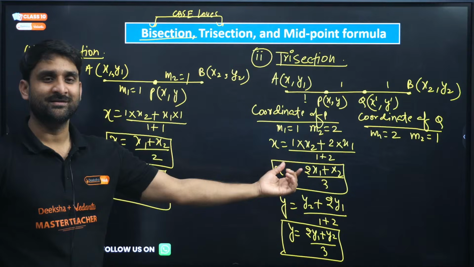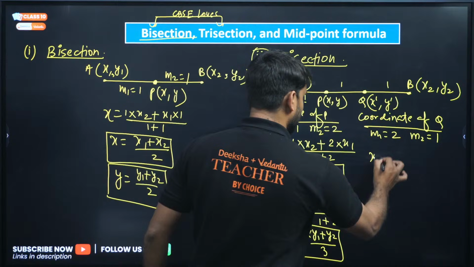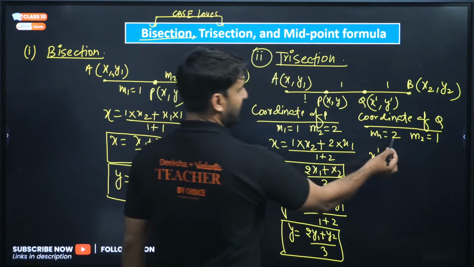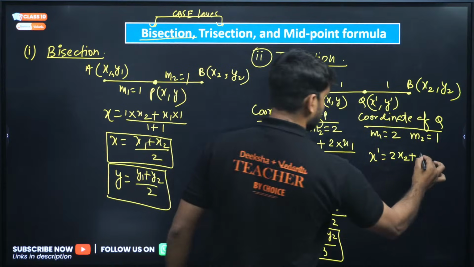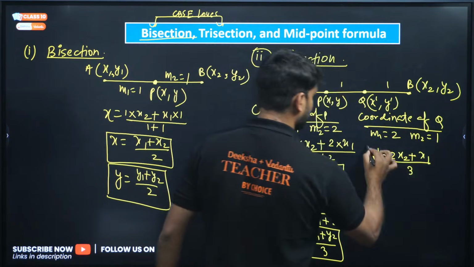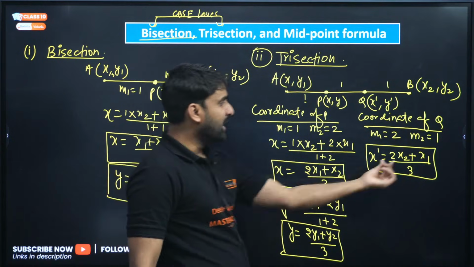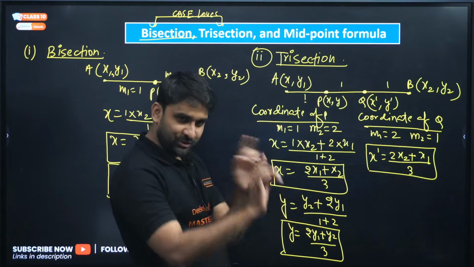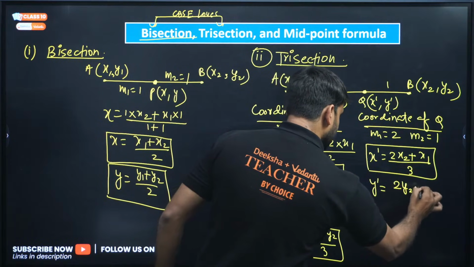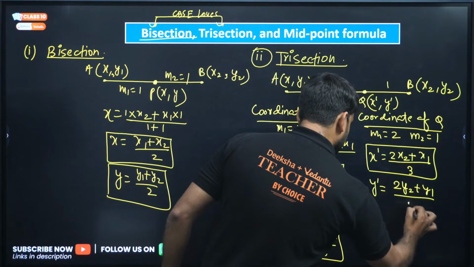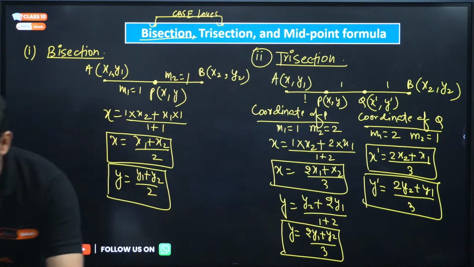Now can we apply the section formula? Yes, we can apply. So x dash will be equal to what, my dear? M1, 2 into x2 plus 1 into x1, divided by 2 plus 1, that is 3. So here it is 2x2 plus x1. The position has changed. And similarly, y dash will be equal to 2y2 plus y1 divided by 3. This is the formula. I hope you are getting my point.